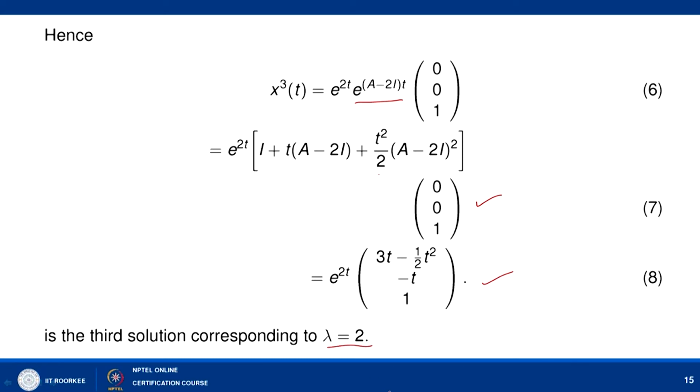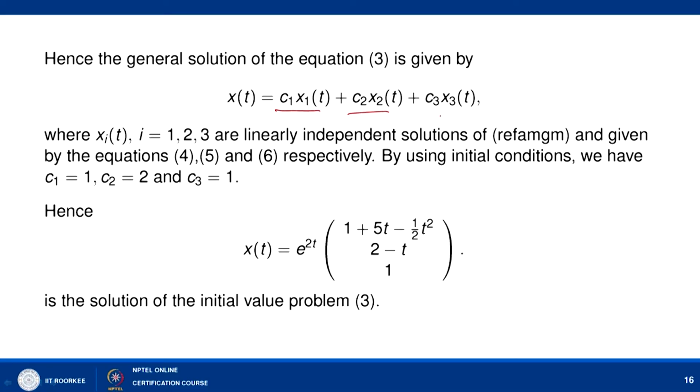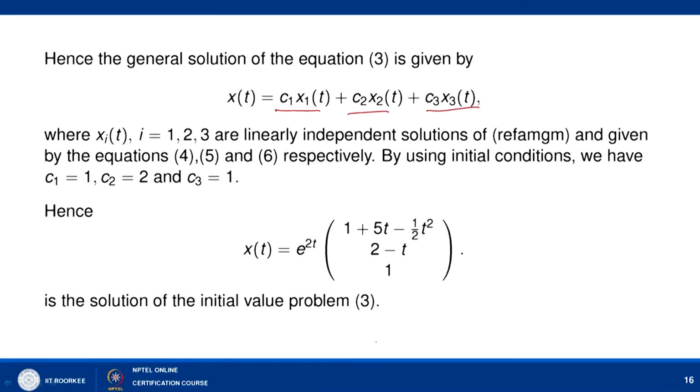Now we have obtained three linearly independent solutions corresponding to lambda equal to 2. So we stop our method and we can write down the general solution as C1 x1(t) plus C2 x2(t) plus C3 x3(t), where x1(t) is of the form e to the power lambda t into v, and x2 and x3 are solutions obtained with the help of generalized eigenvectors. Here we can check that these are linearly independent: simply put t equal to 0 and calculate x1(0), x2(0) and x3(0), and you can see that they are linearly independent.